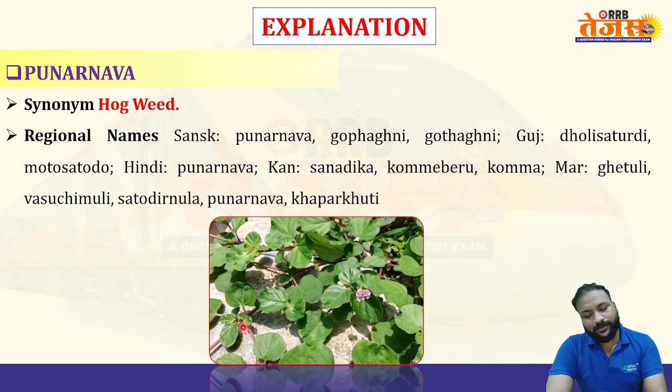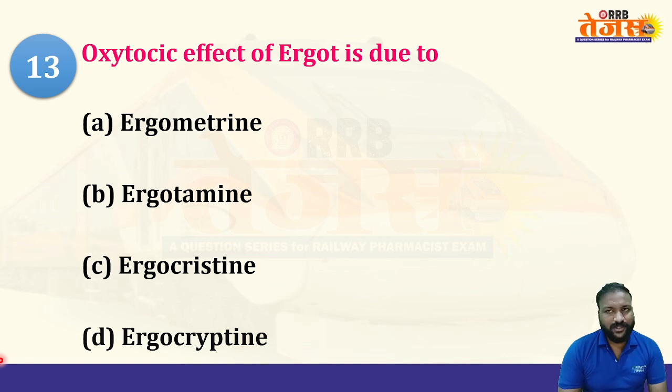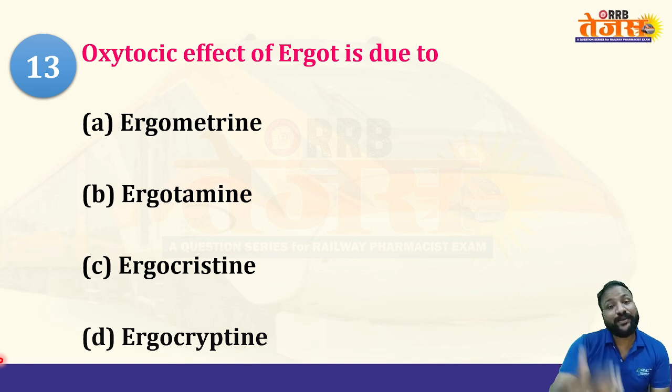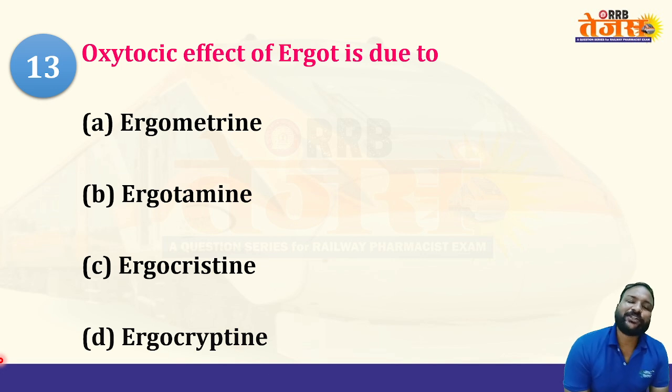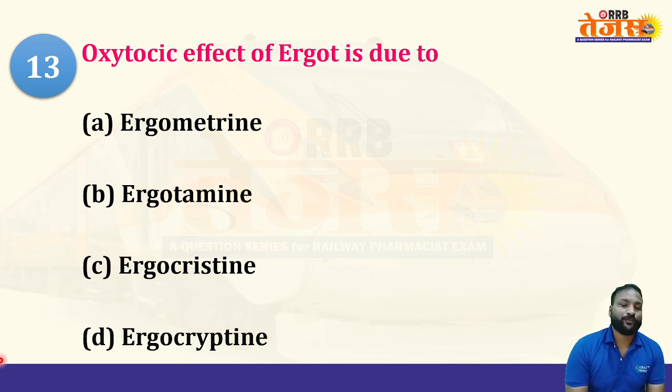Clear? 13th question of this series. The oxytocic effect of ergot is due to which of the following? Ergot has different types of secondary metabolites, that is, different types of alkaloids: ergometrine, ergotamine, ergocristine, and ergocryptine. Each secondary metabolite possesses a specific pharmacological action. Post your answers.